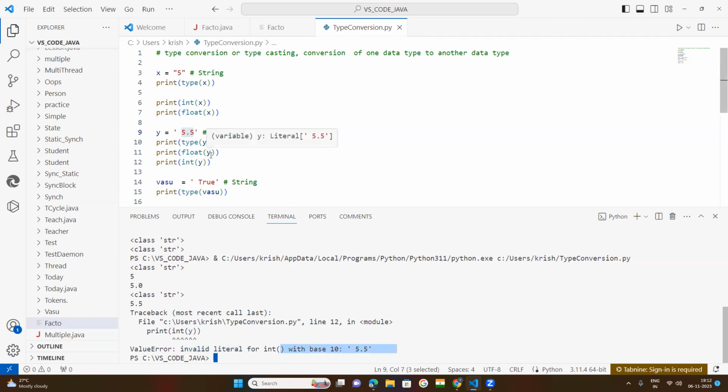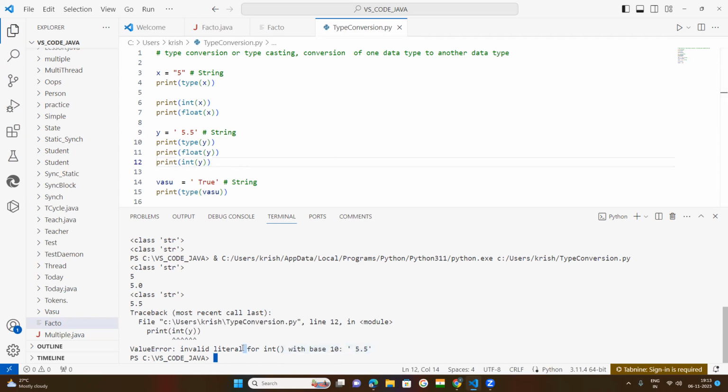So here it is not possible, because the Python interpreter is clearly mentioning that if you pass a float string, it can't be done. It can be converted into float, but it can't be converted into int. Understood that?